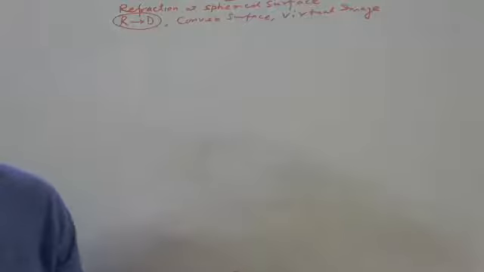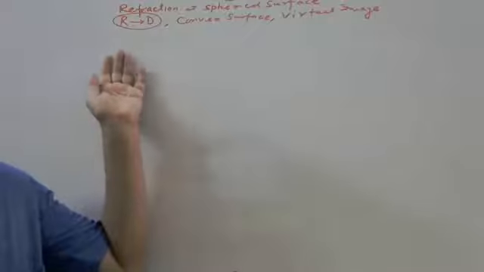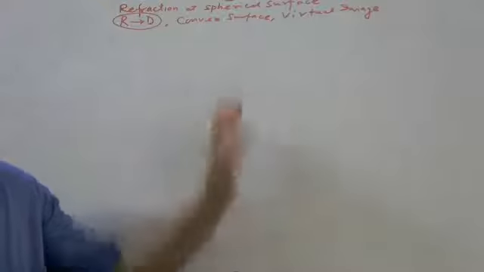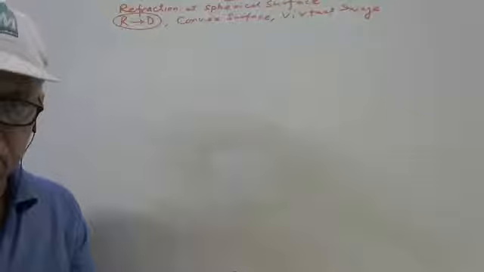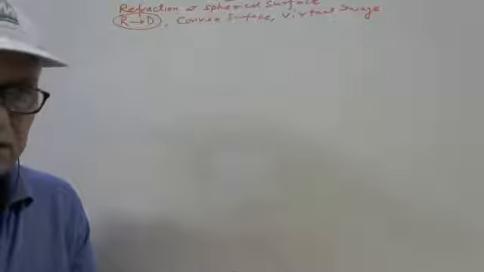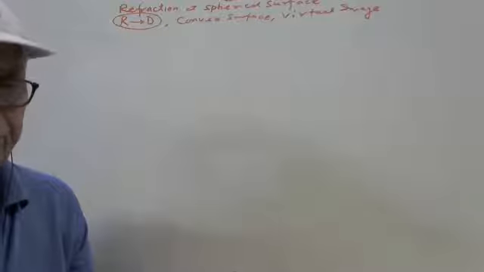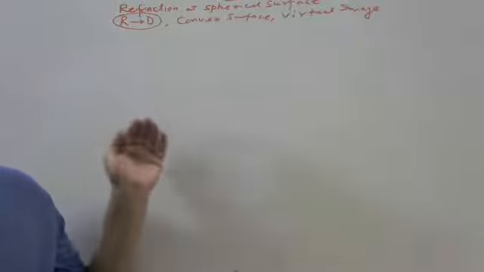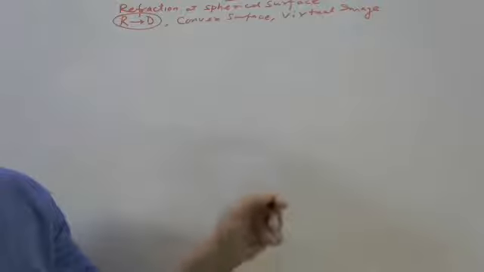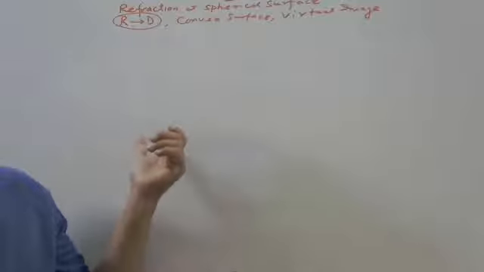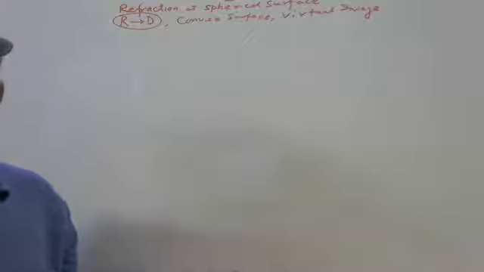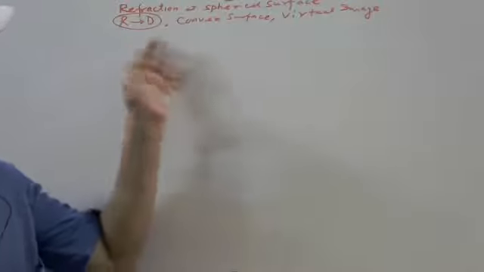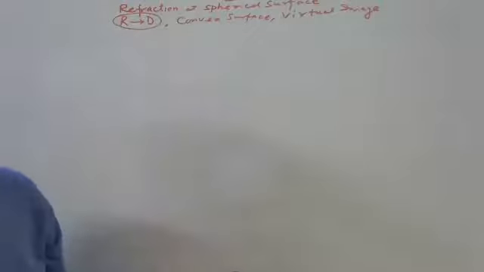And we were discussing this topic, refraction at spherical surfaces. Yesterday we discussed there are two types of surfaces, convex surface and concave surface. Say the rays moving from object to the image, it means the object is placed in which medium and in which medium we see the image. So yesterday we have seen rarer to denser medium.